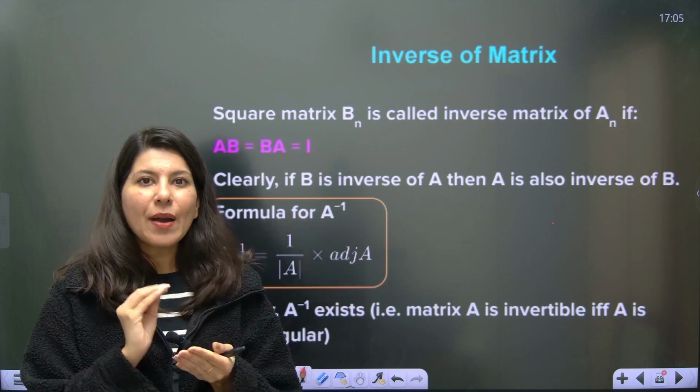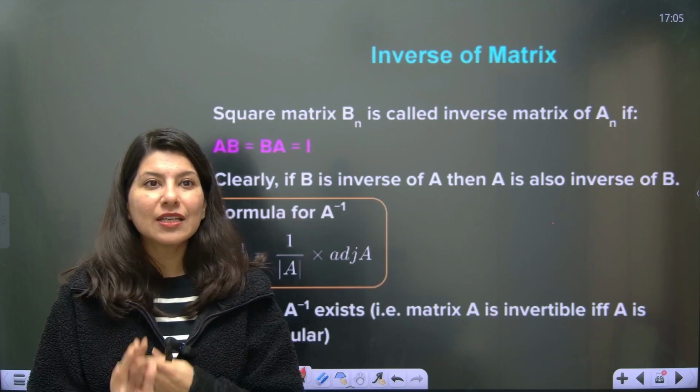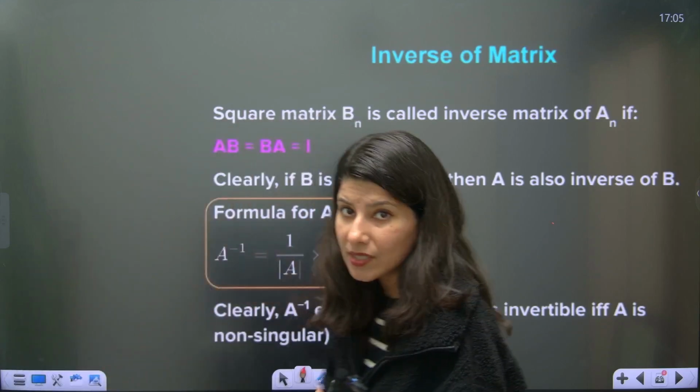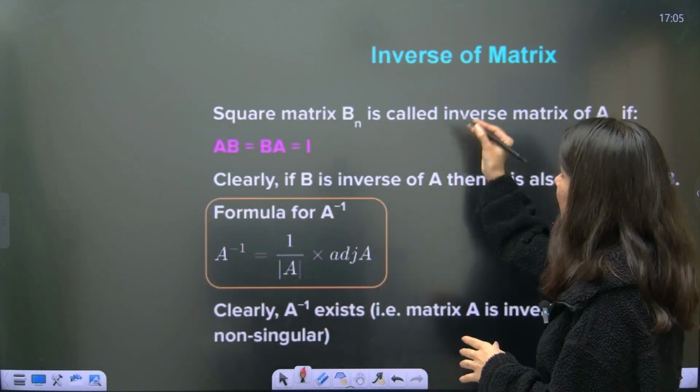But right now, I just want to give you one thing, which is the inverse of a 2 cross 2 matrix. Now, what is an inverse? Understand. See, inverse of a matrix.